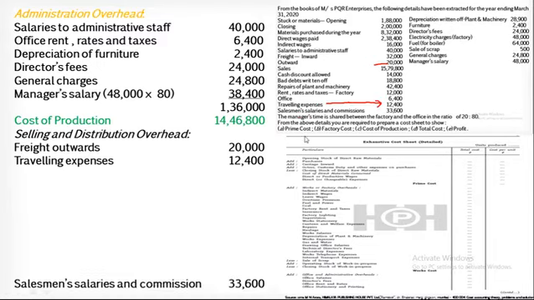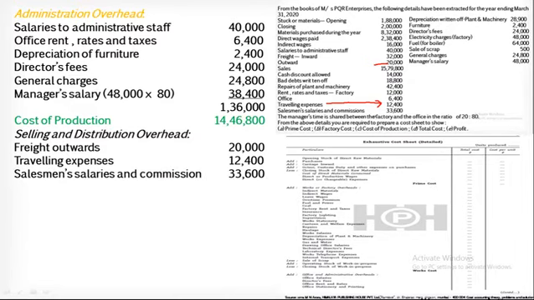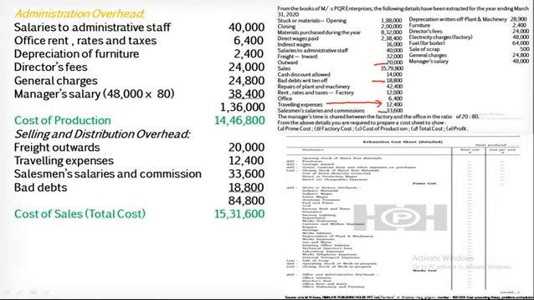Salesman salaries and commission 33,600 rupees. Bad debts are 18,800. So here you can see bad debts written off 18,800. Therefore the total cost, or you can say the cost of sales, is 15,31,600, which is the addition of cost of production plus all the selling and distribution expenses. So the cost of sales, or total cost, is 15,31,600.